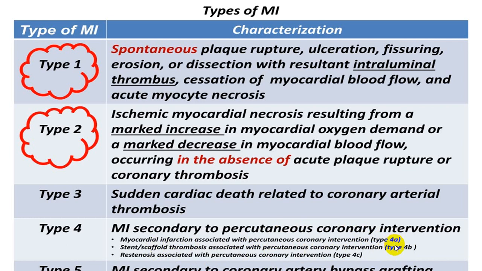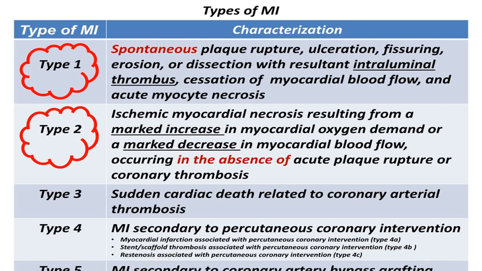And type 5 is myocardial infarction secondary to coronary artery bypass grafting.